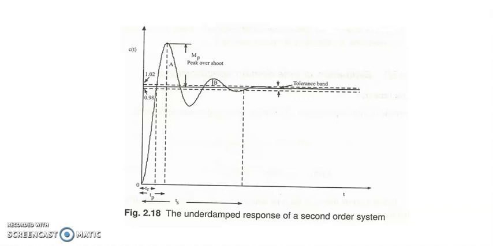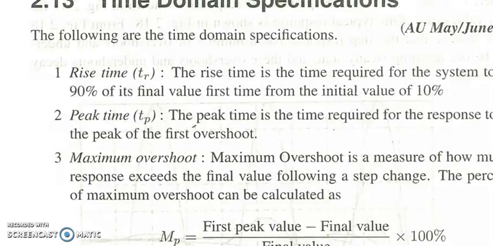So the time taken to go from 10% of the initial value to 90% of the final value is called the rise time of the system. The peak time is the time required for the response to reach the peak of the first overshoot. Maximum overshoot is the measure of how much the response exceeds the final value following a step change.